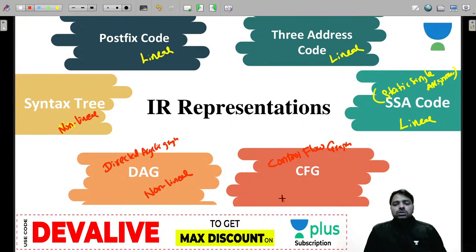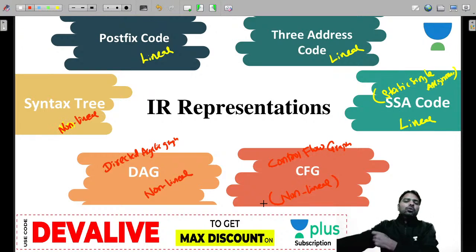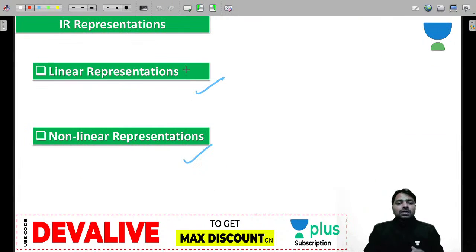You can also use this to represent the intermediate code, but this is the advanced one, which we'll implement while optimizing. Right now we will talk about only DAG and syntax tree. So these are the important representations of the intermediate code. IR is also called intermediate representation and intermediate code.